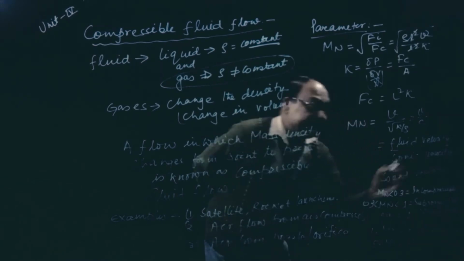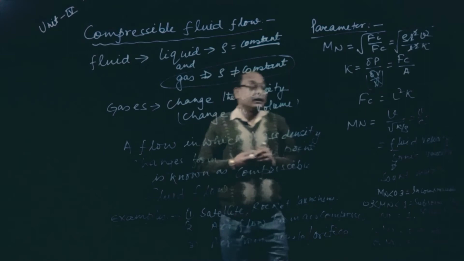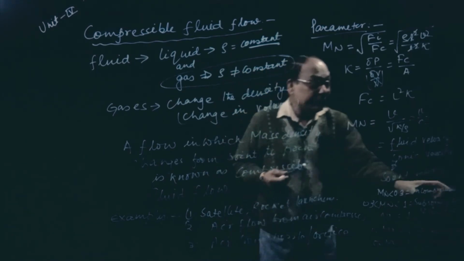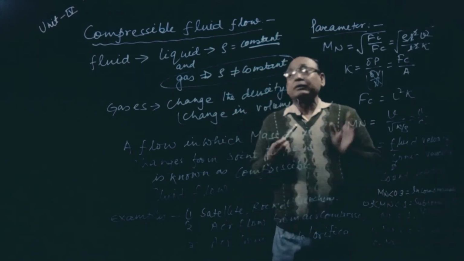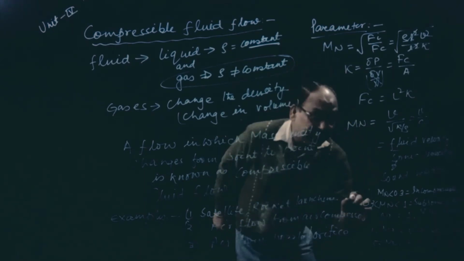When Mach number is less than 0.3, we can call it incompressible flow. But we are going to discuss compressible flow in this unit, so our main points are from here.